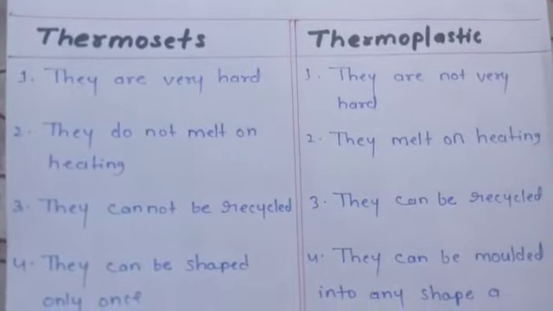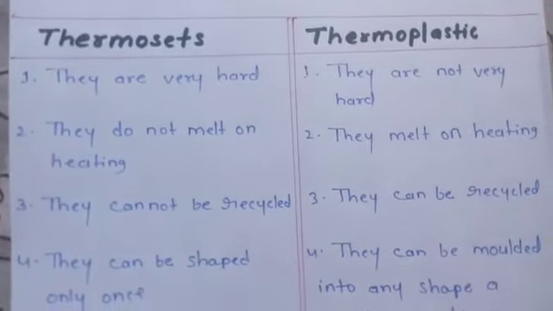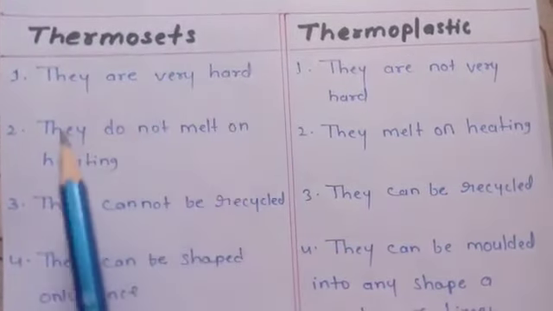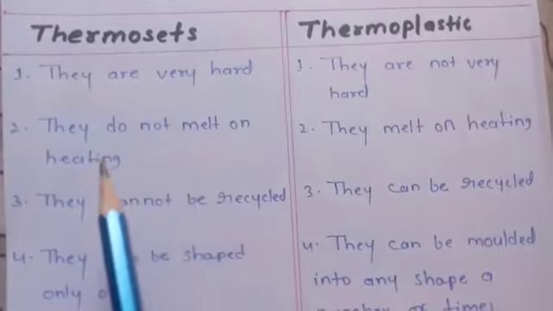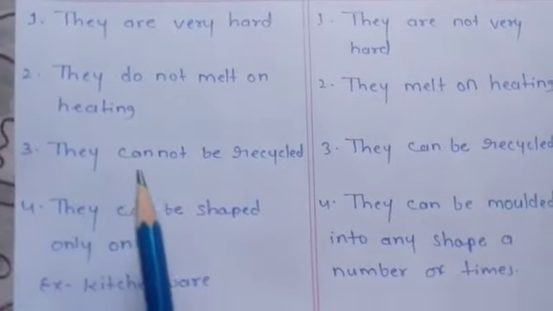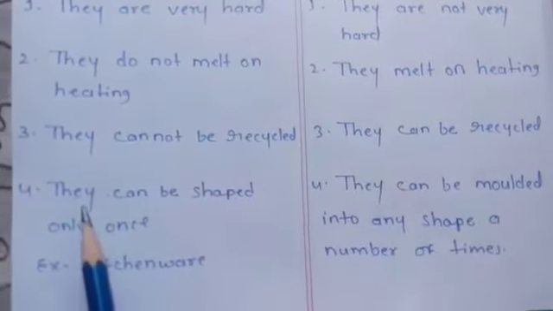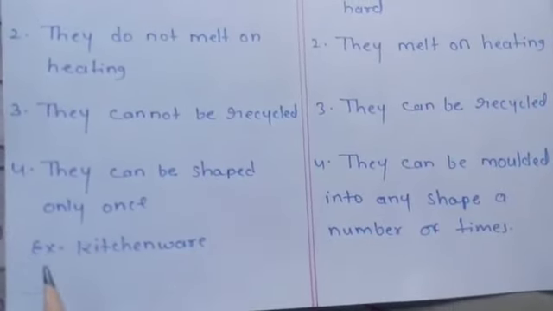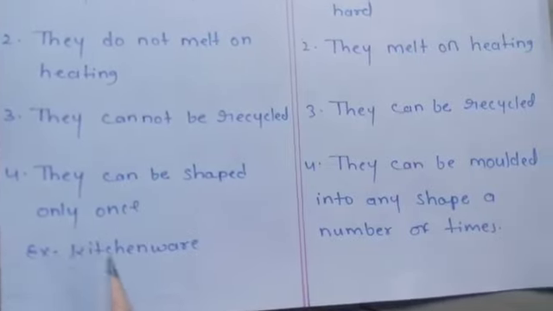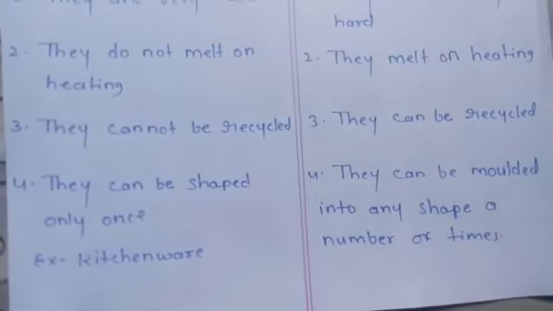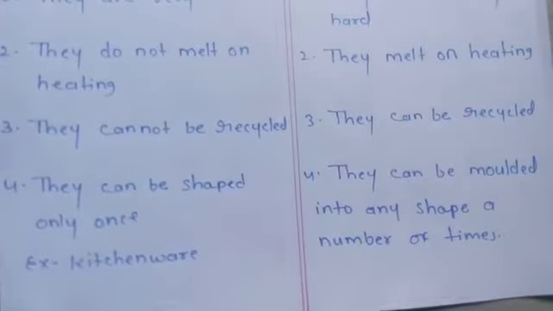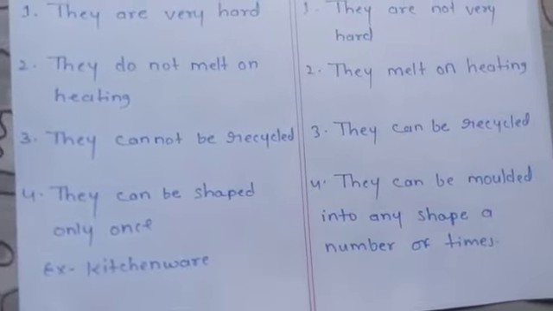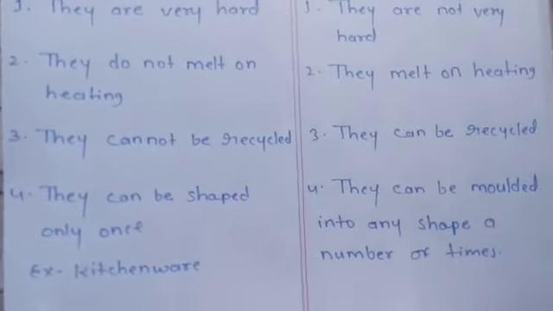So let us see the difference between thermoset and thermoplastic. First of all, thermosets are very hard, they do not melt on heating, they cannot be recycled, and they can be shaped only once. Mostly kitchenware is made of this, because the kitchen is a place where your mother is cooking food on fire. So they are safe and they do not catch fire very easily.